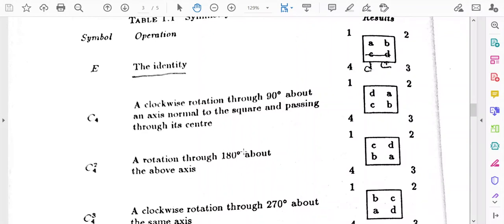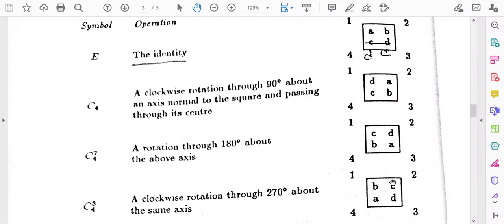180 degree rotation is denoted by the symbol C4^2. C4 is the rotation through 90 degree, and C4^2 sometimes is written as C4 dot C4. That is, we are operating C4 operation 2 times, that is why we are writing it C4^2. And in a similar manner, if you give a rotation through 270 degree, then this pattern will generate.